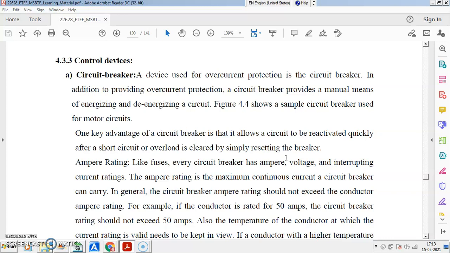So the circuit breaker rating is decided as per the current that is to be isolated, that is the breaking capacity, what we have seen in the fuse: 10,000 ampere, 50,000 ampere, 200 kiloampere, like this. Every circuit breaker has its own breaking capacity, and breaking capacity is important because this is the faulty current which can easily be broken by the circuit breaker, right? So I think you might have understood, yes or no?